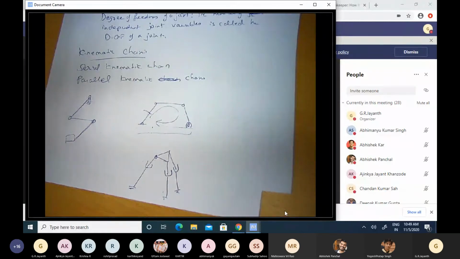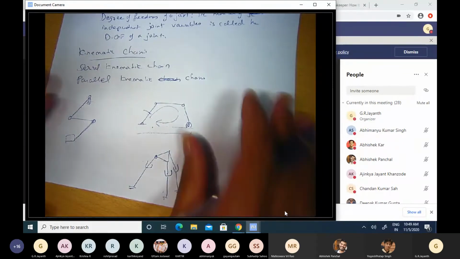Okay, so we have all these kinematic chains. One of the most important next aspects of these chains, after talking about joints and the kinds of chains, is the degree of freedom of a mechanism. So you have these serial or parallel kinematic chains, and they're connected by joints. Each of these joints constrains the motion of these rigid bodies with respect to one another, and therefore they permit only certain kinds of motion to happen. And the kinds of motion that can happen is captured by this notion of the degree of freedom.